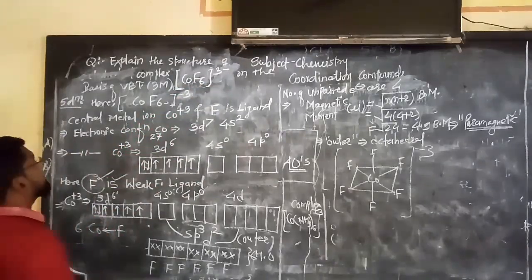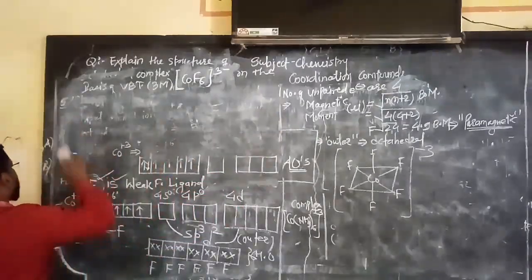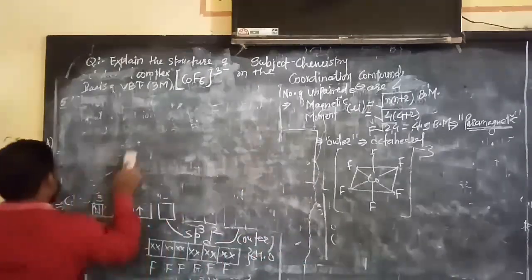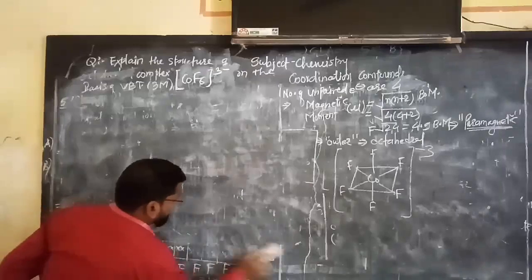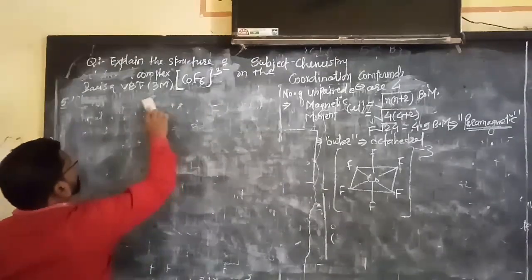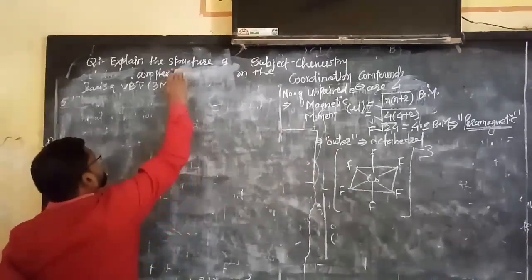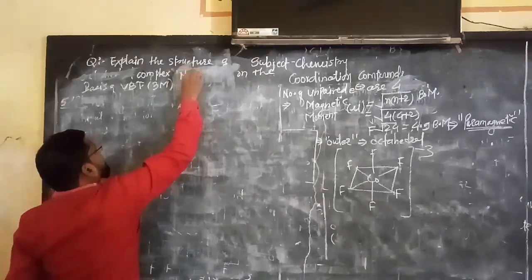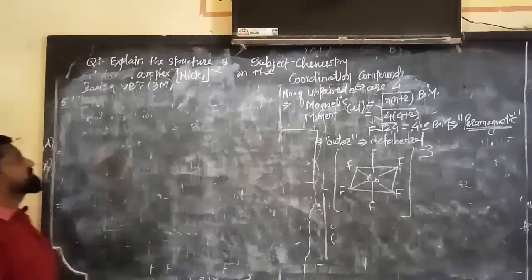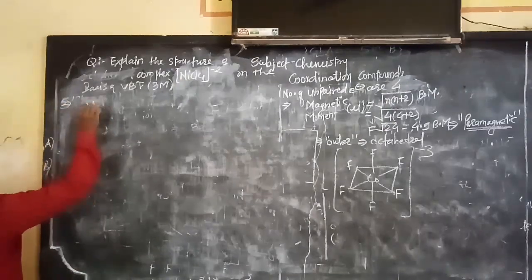Now see here. Now we will go for some tetrahedral complex. Which one? Tetrahedral complex. In short, we can have that question: explain the structure of the complex. Let us take the complex NiCl4 2- on the basis of VBT. Very simple. So directly I am writing nickel.